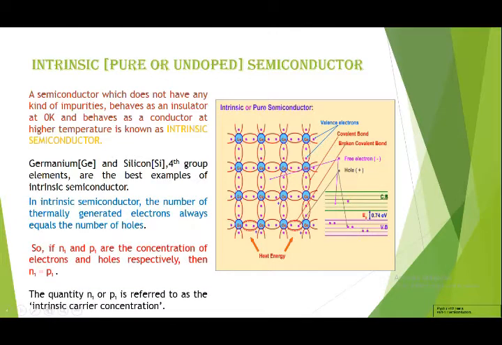Now in an intrinsic semiconductor, at normal temperature there is no conduction, but as we increase the temperature, conduction takes place. And in this type of semiconductor, the number of electrons generated is always equal to the number of holes. It means the concentration of electrons and the concentration of holes are equal in an intrinsic semiconductor.